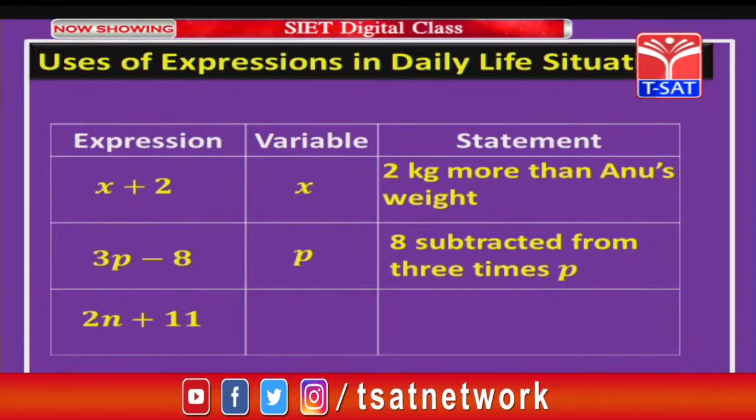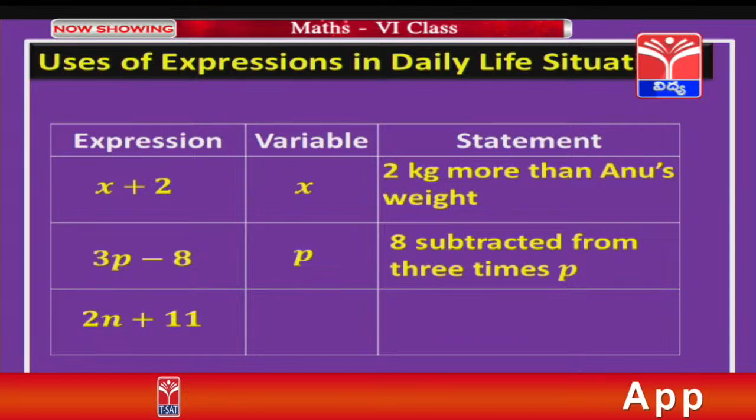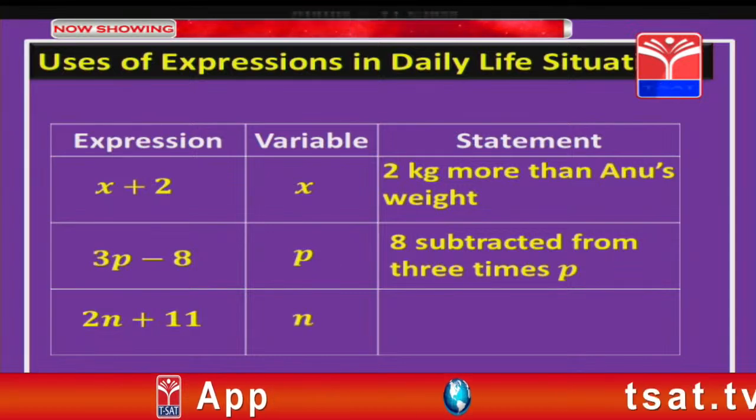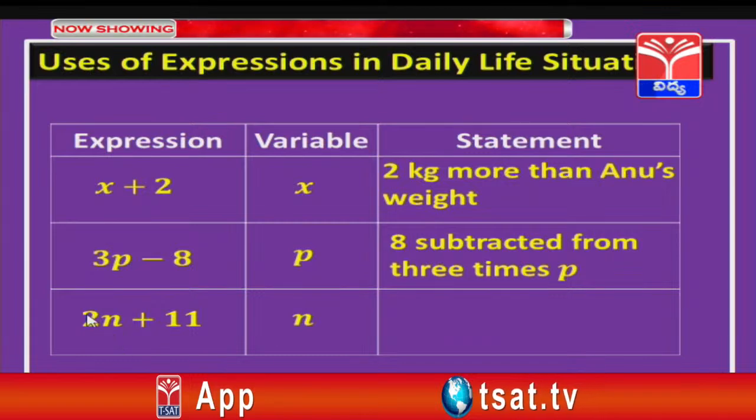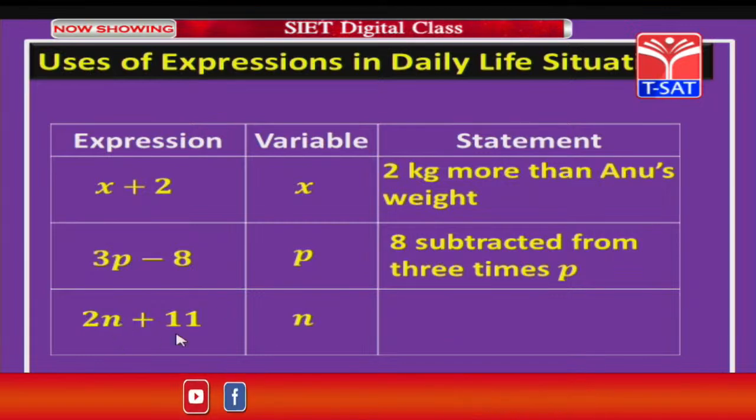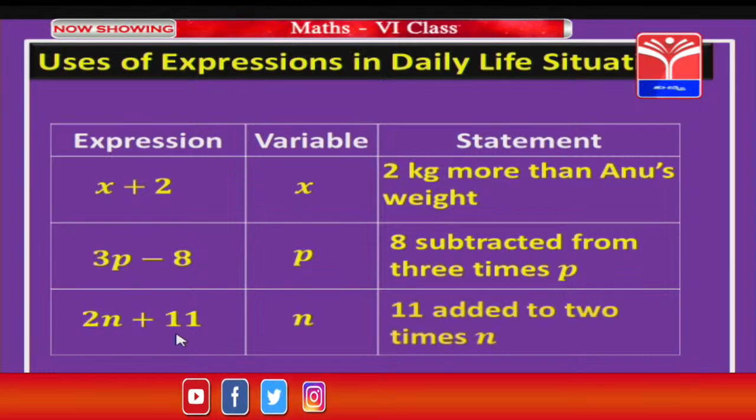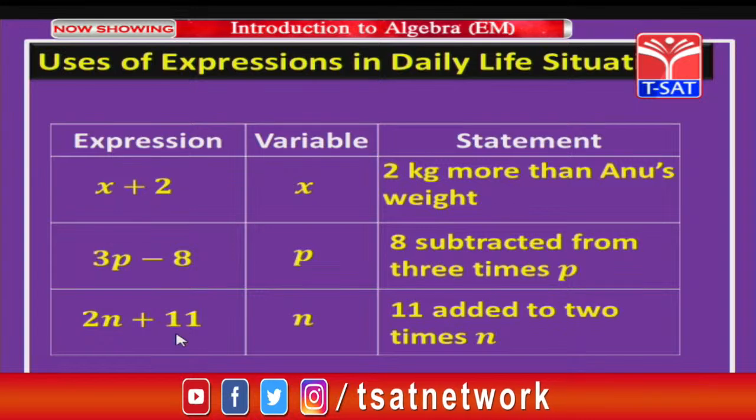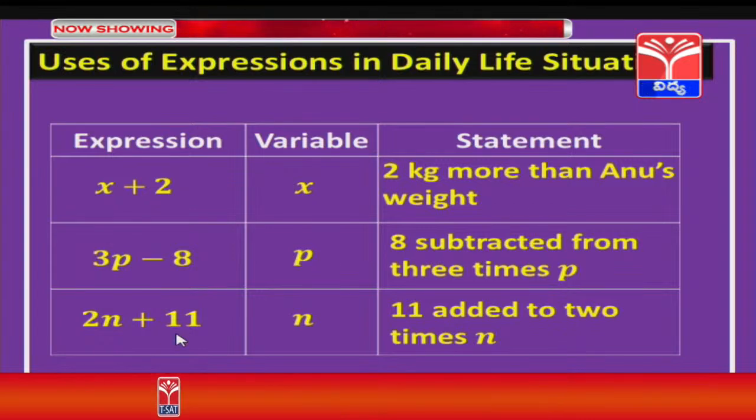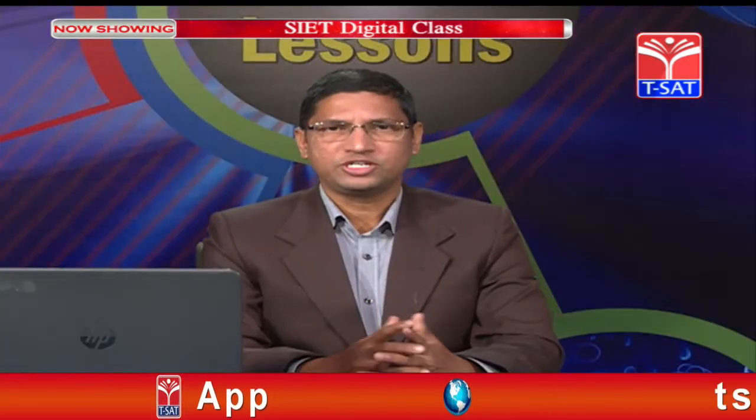Let us take one more example, 2n plus 11. So, here what is the variable, children? N. So, here we have 2n. 2n means 2 times n and we are adding 11. So, what do we write, children? Yes, 11 added to 2 times n, or you can write 11 added to twice n. Both are correct.